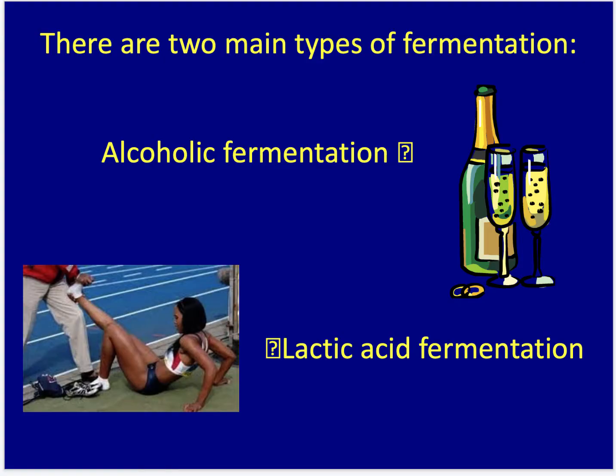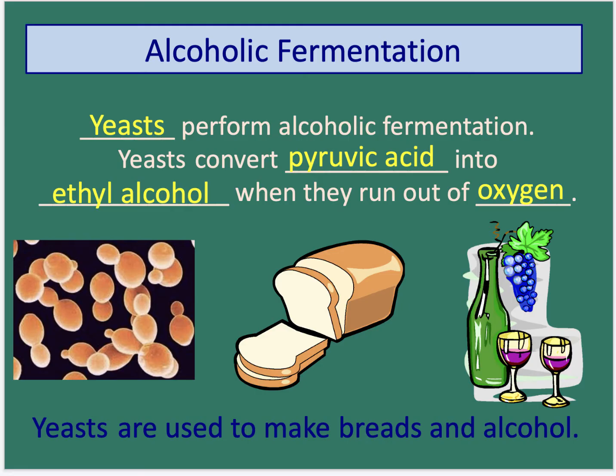There are 2 types of fermentation. One of them is called alcoholic fermentation. The other one is called lactic acid fermentation. Yeast, which is a kind of microorganism, will perform alcoholic fermentation. Yeast will convert the pyruvic acid, don't forget the pyruvic acid is made through glycolysis, into ethyl alcohol, which is also known as ethanol, when they run out of oxygen.